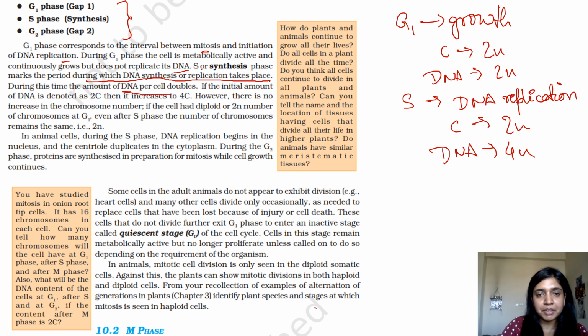The amount of DNA per cell doubles. If the initial amount of DNA is 2C, then it increases to 4C, as we have currently marked. However, there is no increase in the chromosome number. If the initial number of chromosomes was 2n, even after S phase the number of chromosomes would be 2n. If the cell had a diploid or 2n number of chromosomes at G1, even after S phase the number of chromosomes remains 2n. In animal cells, during the S phase, DNA replication begins in the nucleus.